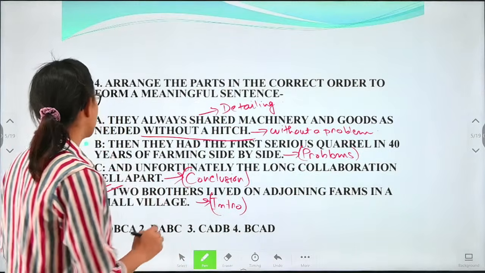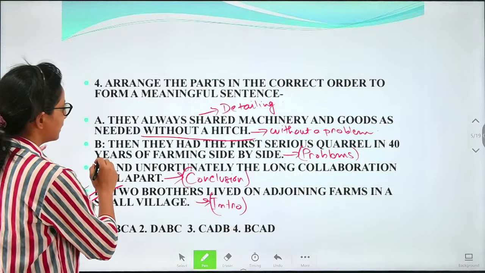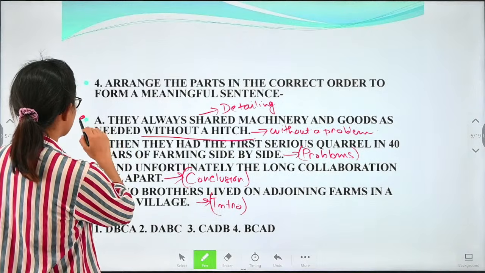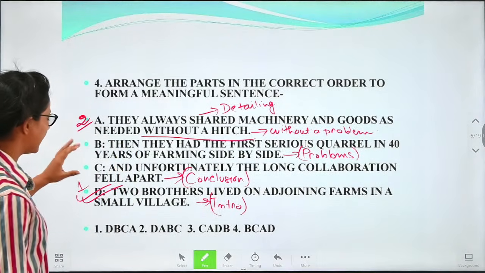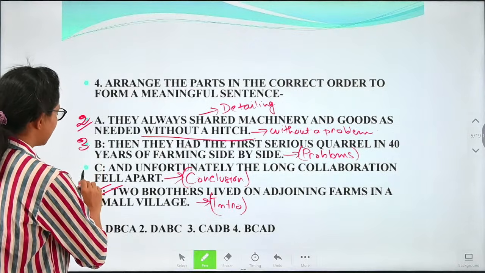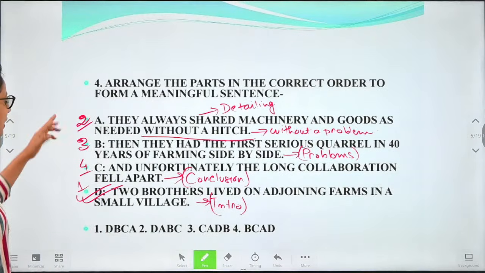It fell apart. So what is the sequence we have seen here? First has come D, then A, then B, and then C. Okay, 1, 2, 3, and 4.